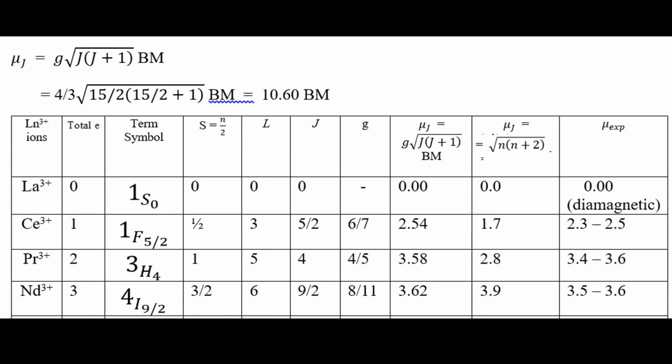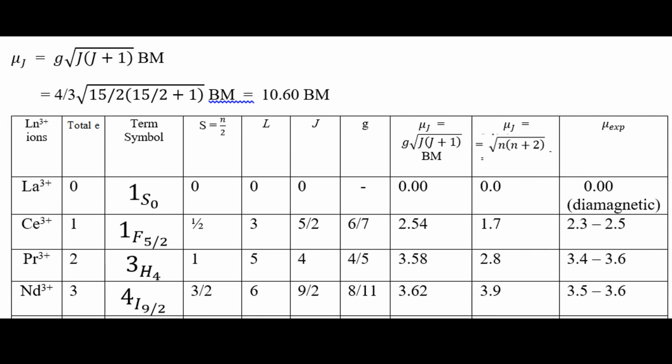For Ce 3 plus, the number of unpaired electrons present is 1, and the total electron in the f orbital is also 1. The L value is equal to 3, J value is equal to 5 by 2, and G value is equal to 6 by 7. We calculated the G value and L value separately before. Introducing G, that is G into root over of J into J plus 1, you may calculate the magnetic value 2.54, and using root over of n into n plus 2, we get 1.7, and the expected value is 2.3 to 2.5.